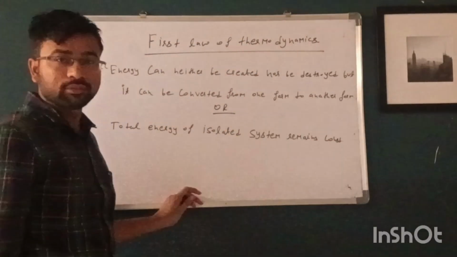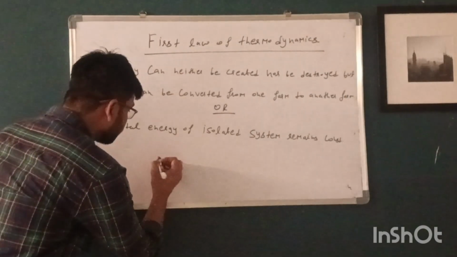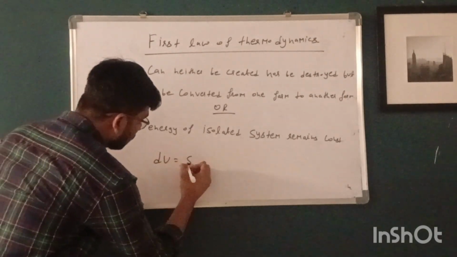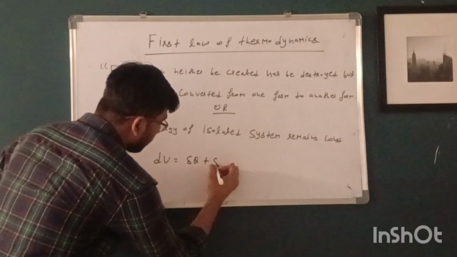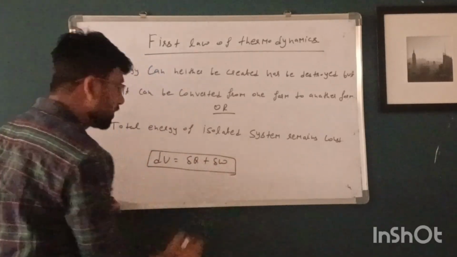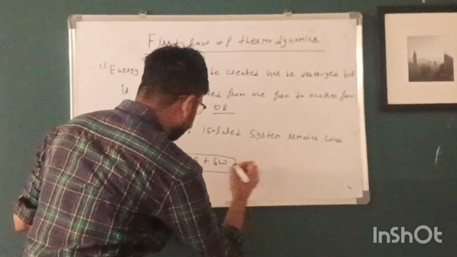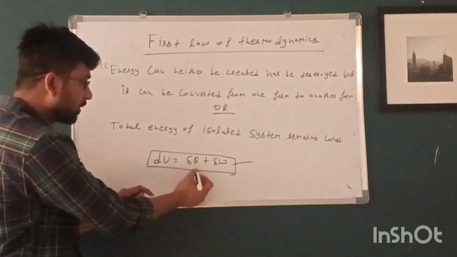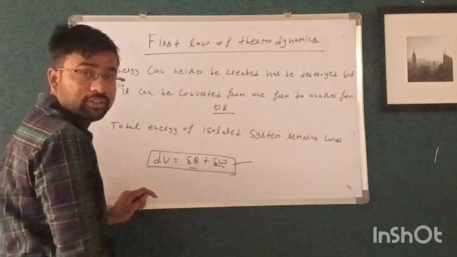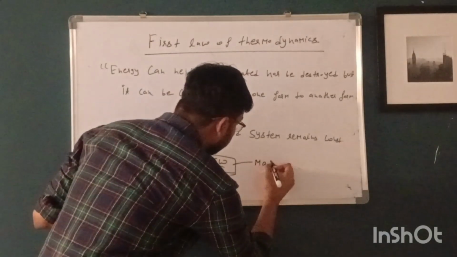So this is another statement of the first law of thermodynamics. This is the mathematical relationship of the first law of thermodynamics. So this is the heat interaction term, this is the work interaction term, and this is the change in internal energy. This is the mathematical expression.